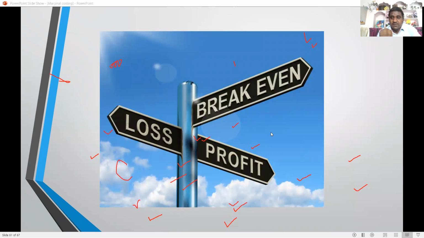It tells how much sales are required to be made. If the firm reaches break-even, the firm continues. If the firm is in loss, the firm will be shut down. So it is a very useful technique in CVP analysis for the management from a decision-making point of view.